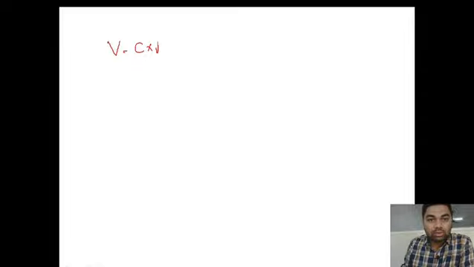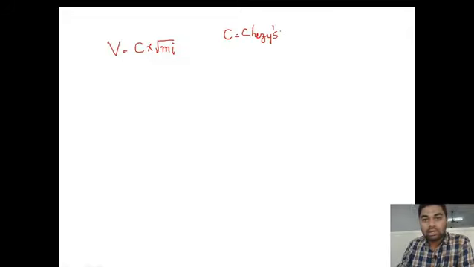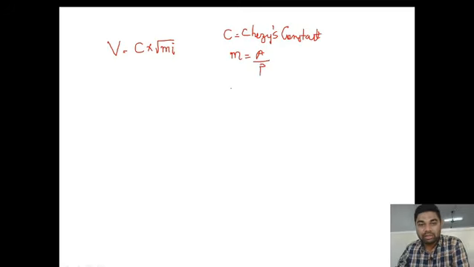Let us write once again the formula for velocity in an open channel flow: V is equal to C into under root mi, where C is Chezy's constant. The value of m is A by P, wetted area by perimeter.